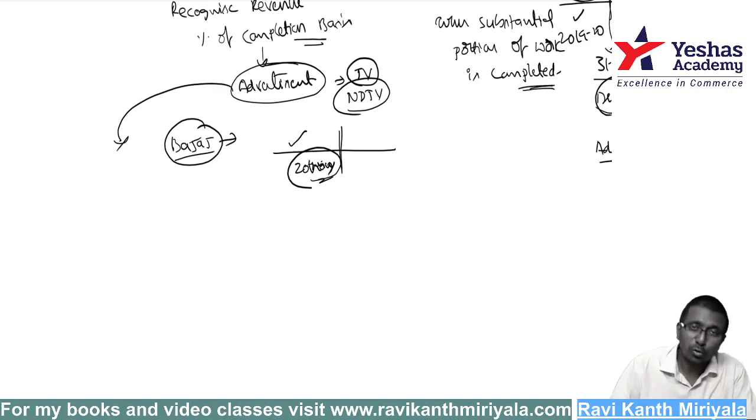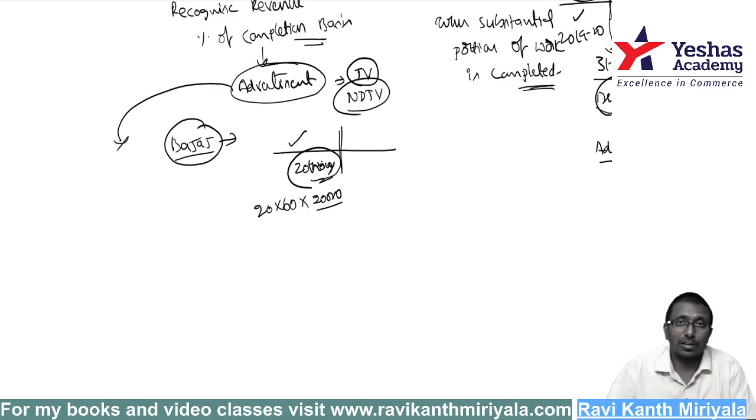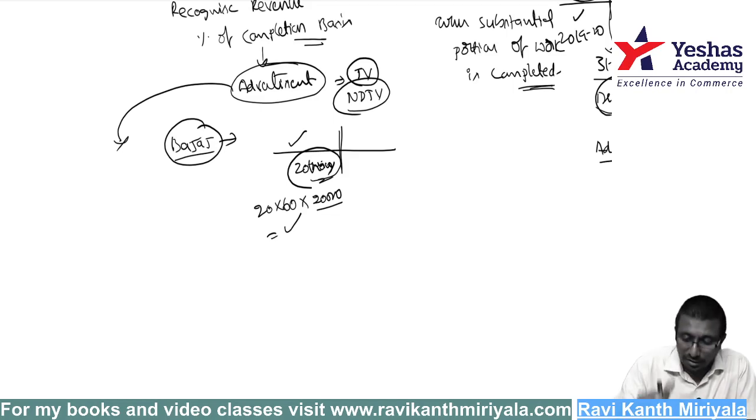You record the 20 hours, correct na? 20 hours into 60 minutes into 1 minute is equal to, let us say, 20,000 rupees. It is not 20, it will be more than 1 lakh also sometimes, depending on which timing they are advertising. This money is accrued by them because they have already provided the services to the customer. They can record the sales with respect to this 20 hours of job. Got it? It depends on situation to situation.